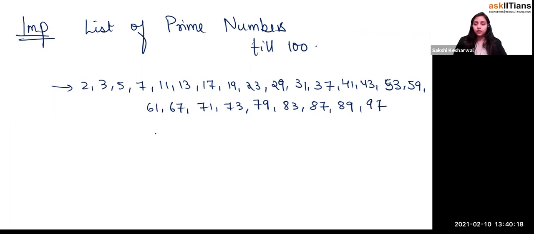That's all you have, right? No 98, no 99, right?